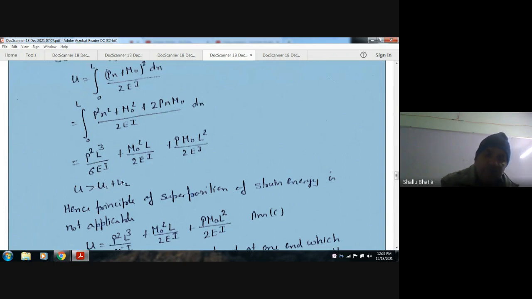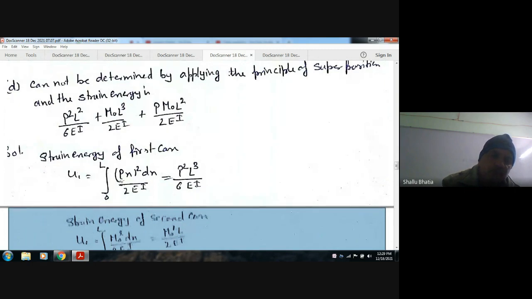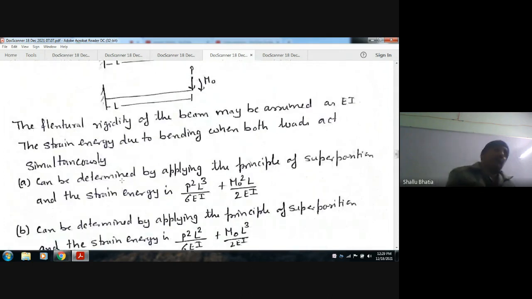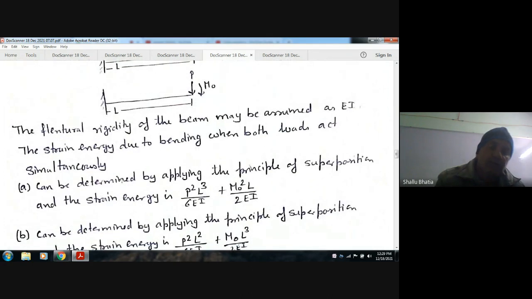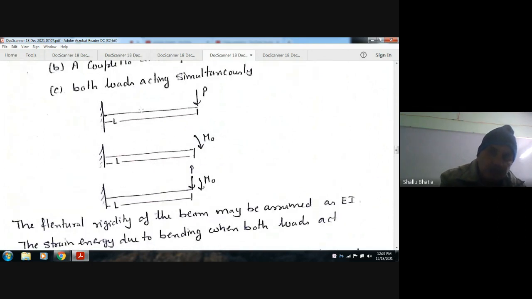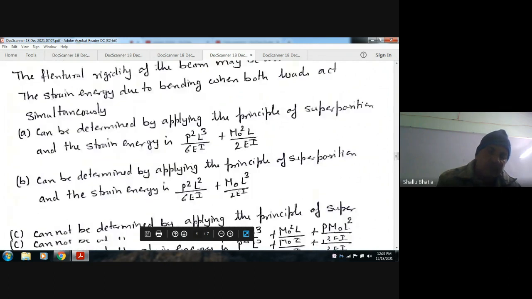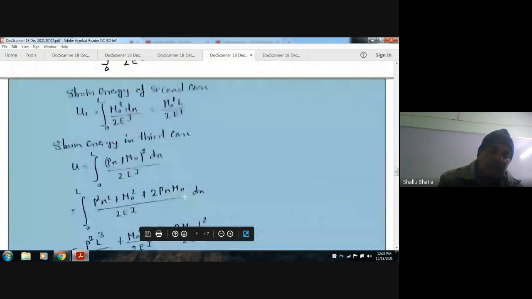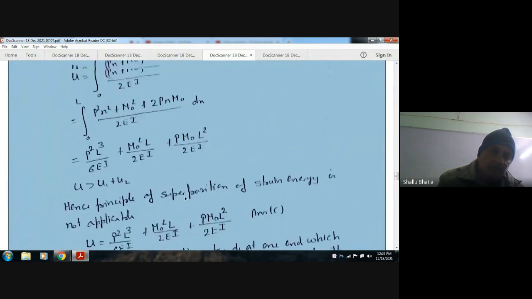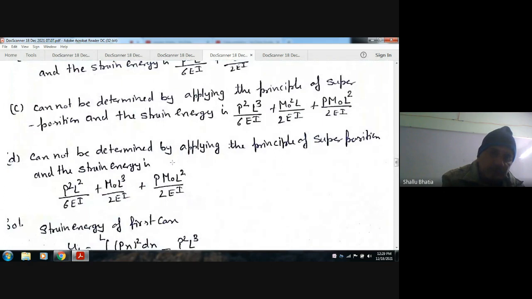Okay. The principle of superposition says that the deflection or the strain energy or something else caused by this alone, and caused by this alone, should be equal to that caused by these two together. So the principle of superposition is not satisfied. So the answer is C, which is: cannot be determined by applying the principle of superposition, and the strain energy is this.